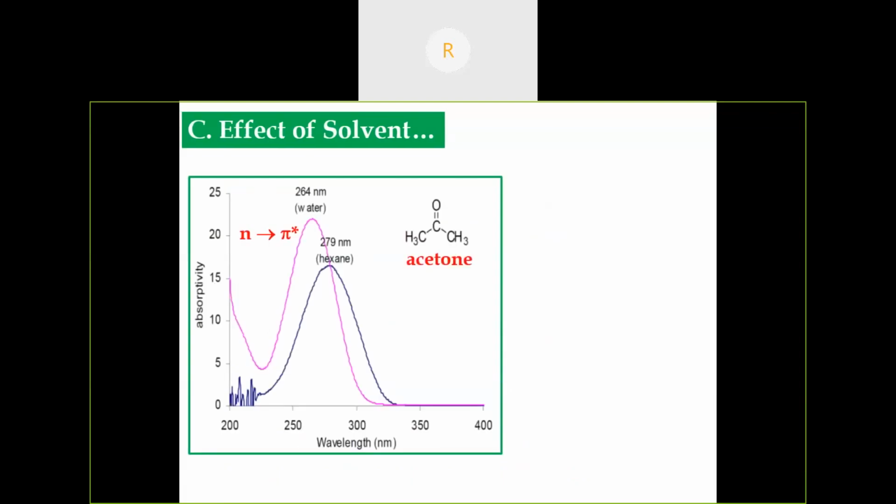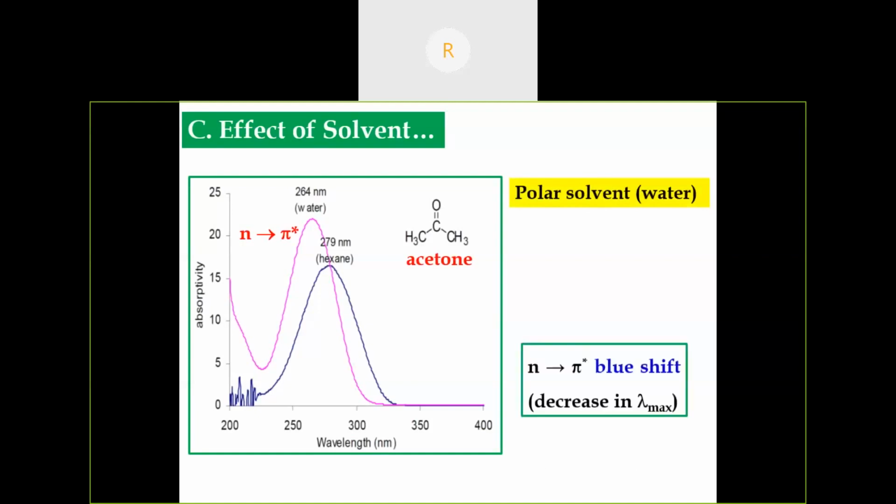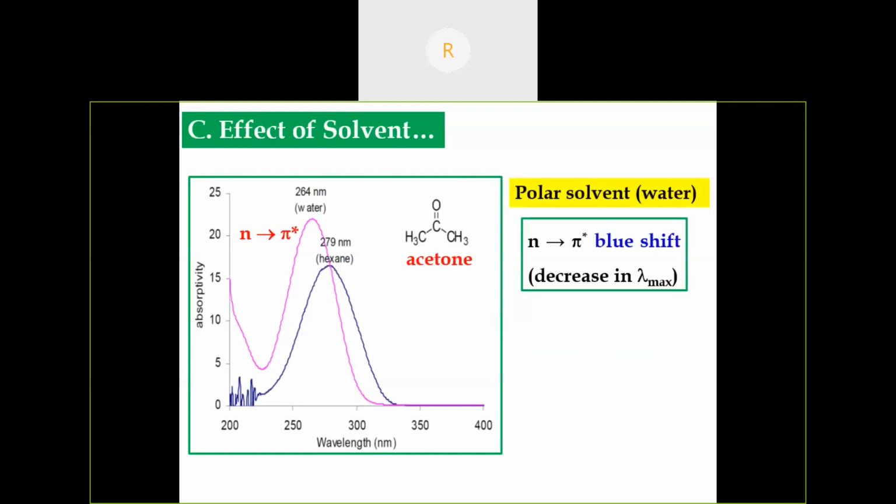So consider the example of acetone. Here the lambda max value for acetone, theoretically, is 274 nanometer. So what happens when there is a presence of a polar solvent? In polar solvent, n to pi star transition, as I said earlier, is a blue shift. So from 274 nanometer, there is a blue shift. There is a 264 nanometer lambda max for n to pi star transition of acetone.